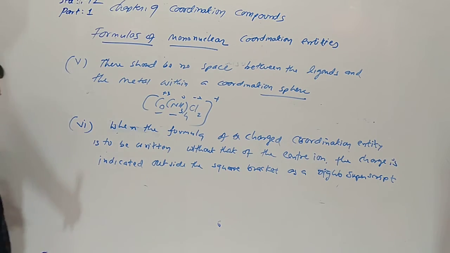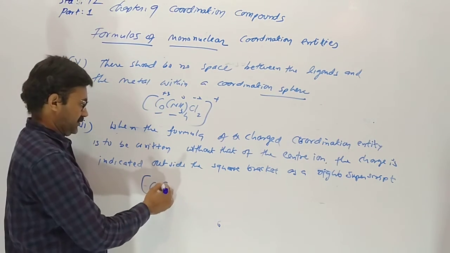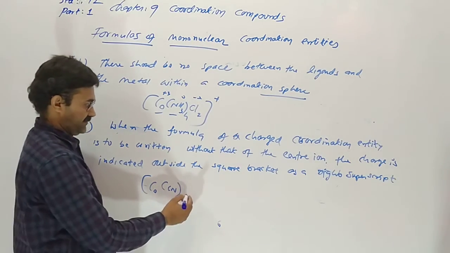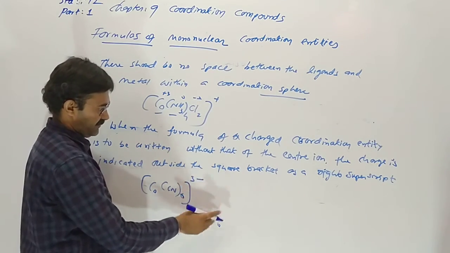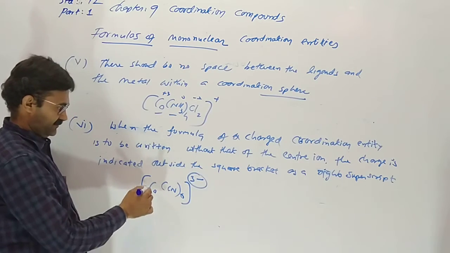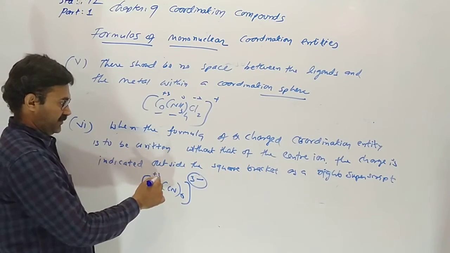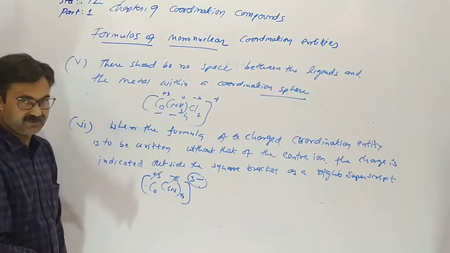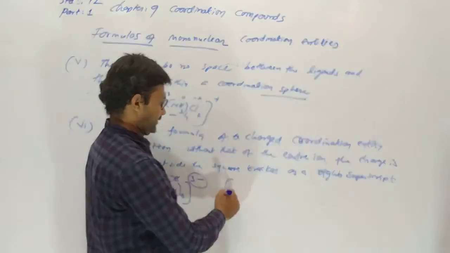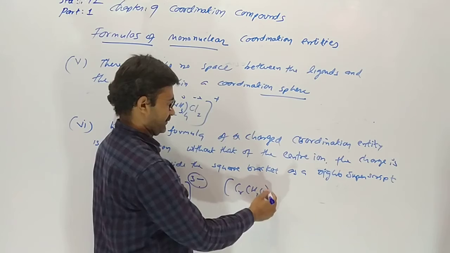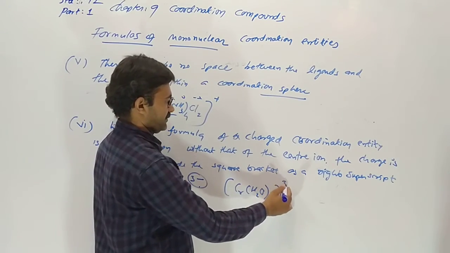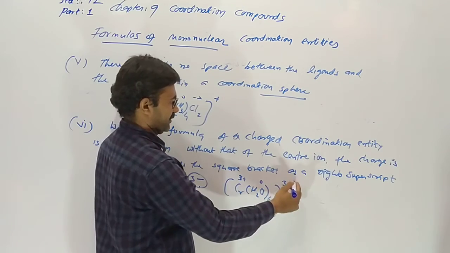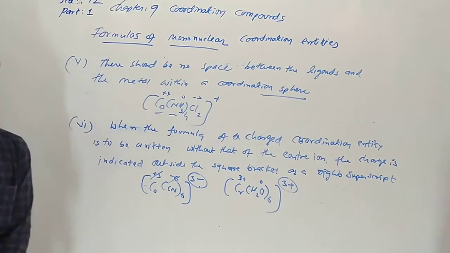For example, Co(CN)6 3-. This is a superscript. Cobalt plus 3, and 6 times minus 1, so the total comes as minus 3. Another, Cr(H2O)6: here chromium 3 plus, water oxidation number 0, so plus 3 comes as a superscript.